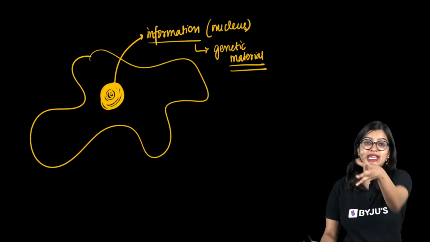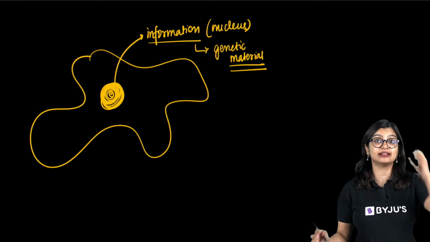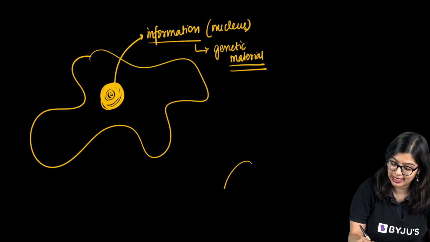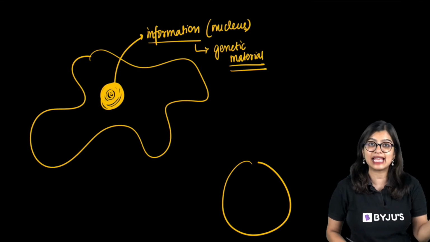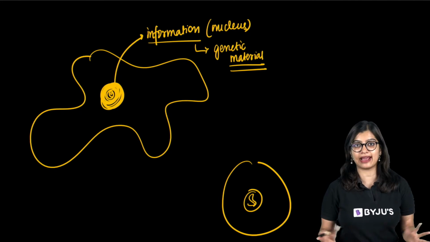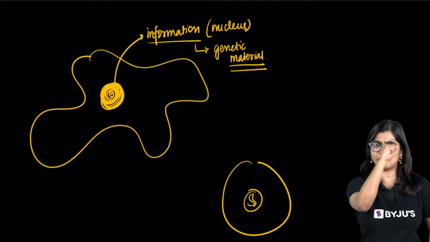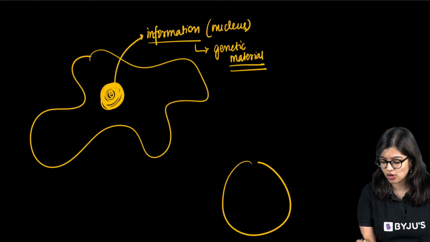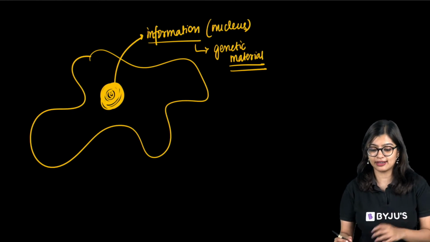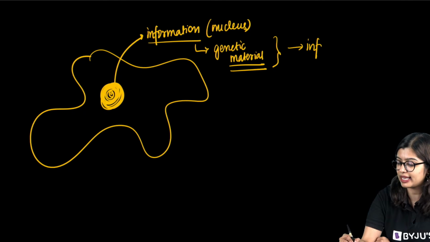So just like how we have a brain that controls what we need to do, even at the cellular level, at every given cell, there is some genetic material in it. Think of it as just like how we have brains, even at a cellular level there is a control center, a brain which is operating. Just that it is not in the shape of our brain, but rather in the form of genetic material, which has all the information.